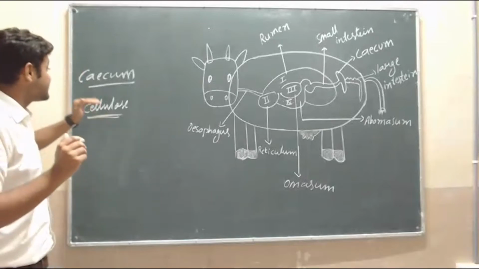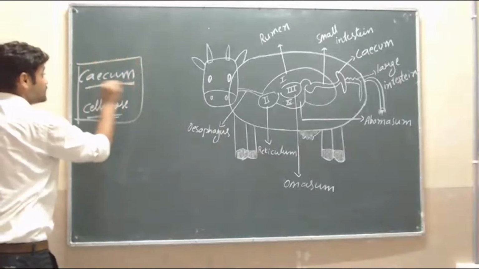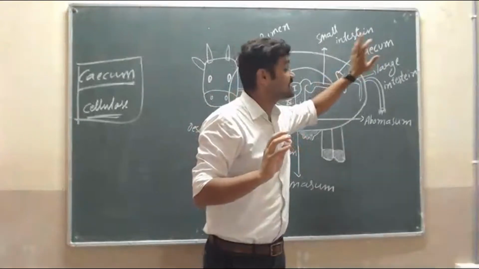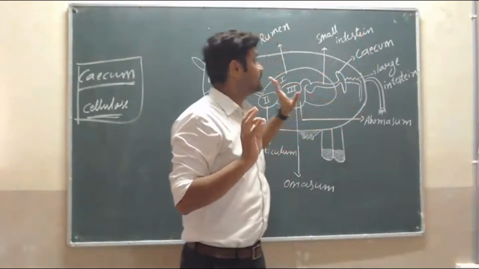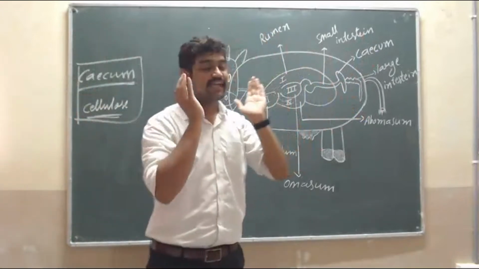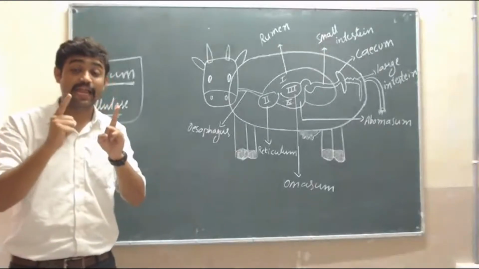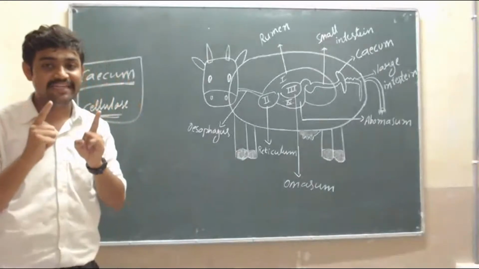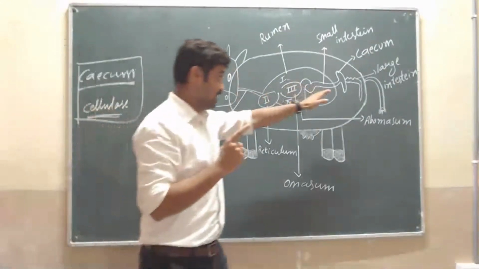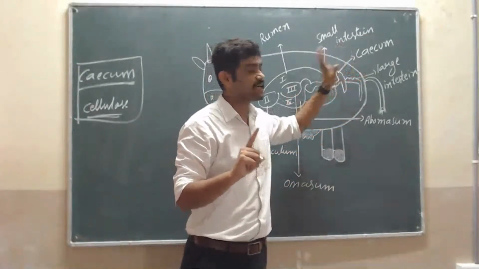That's why this cellulose is digested in this chamber. Which chamber? That is the cecum. Why is it digested in the cecum only? Because in that area there is a particular symbiotic bacteria, and with the help of the symbiotic bacteria, the cellulose is digested in the cecum. Okay, that is about the cecum.